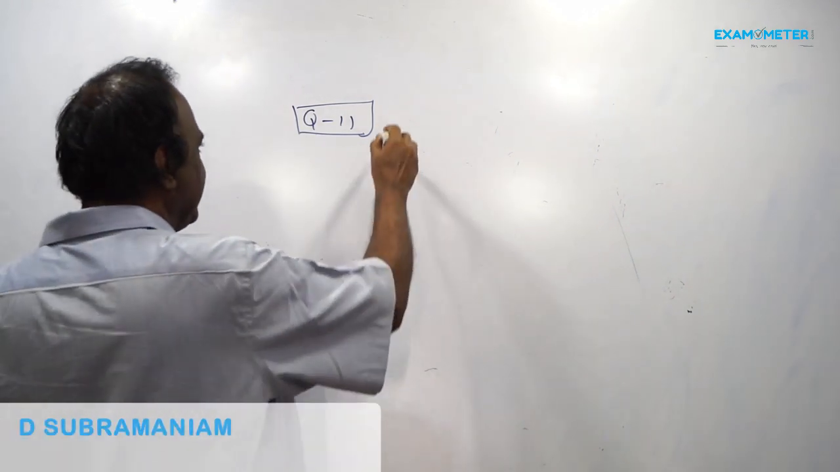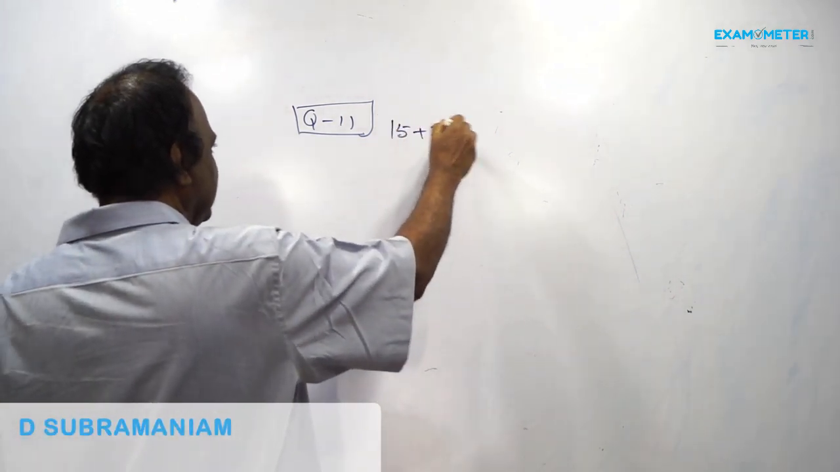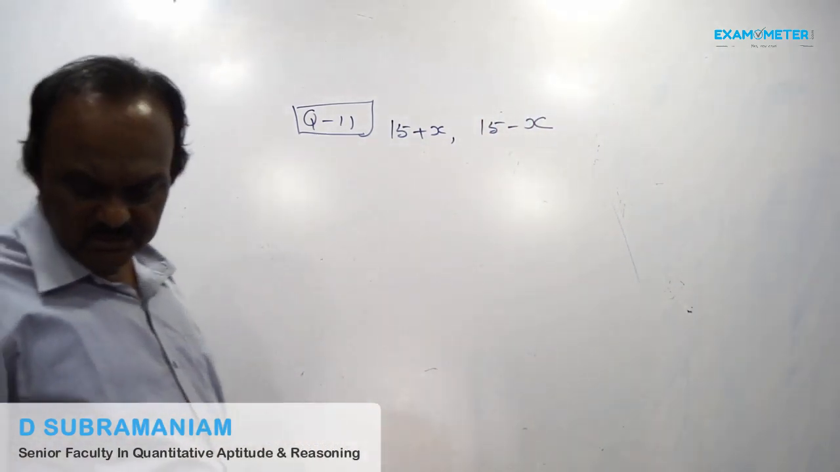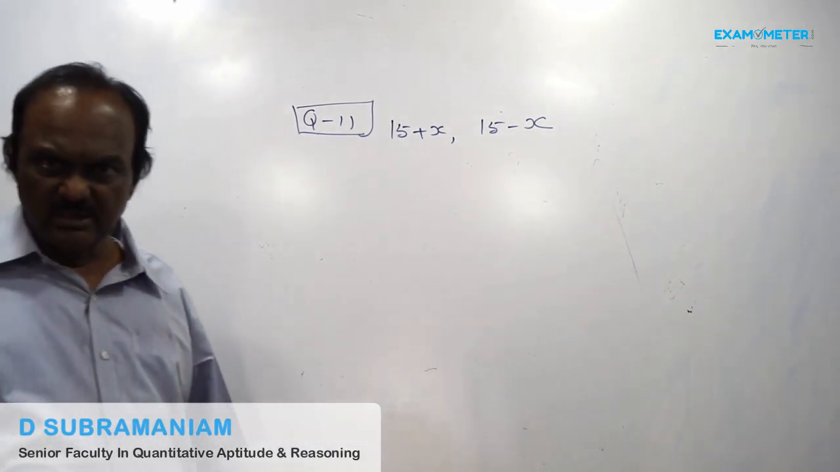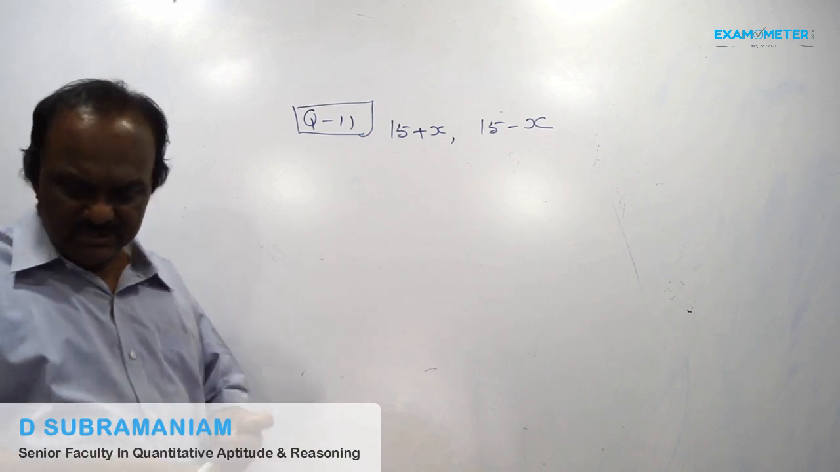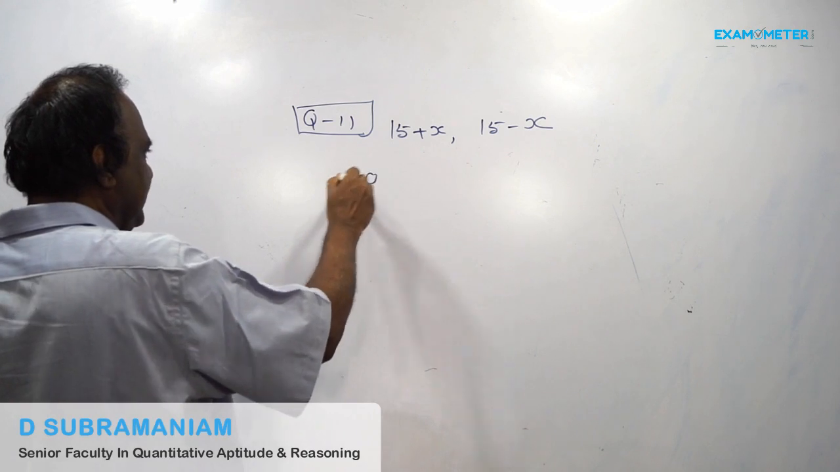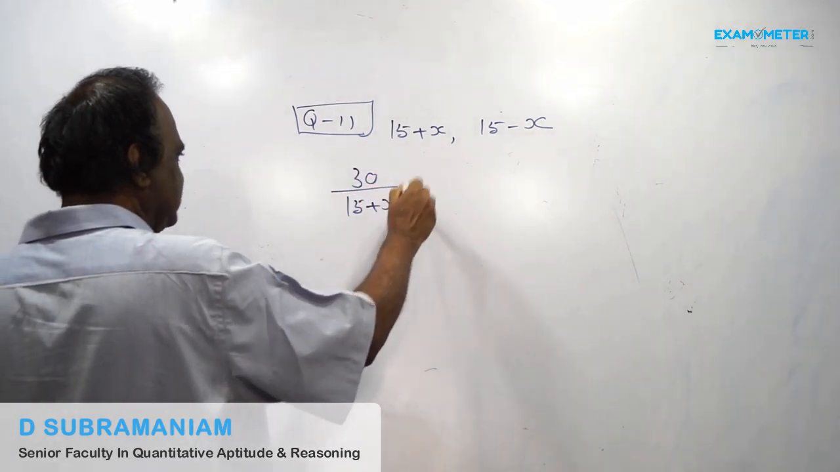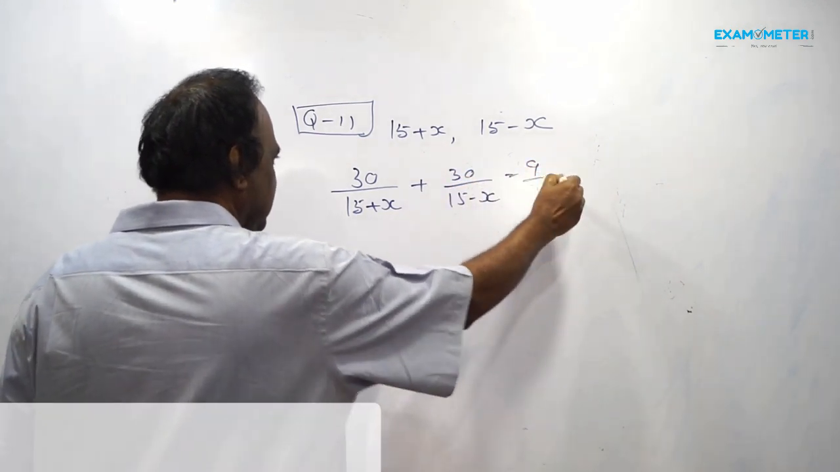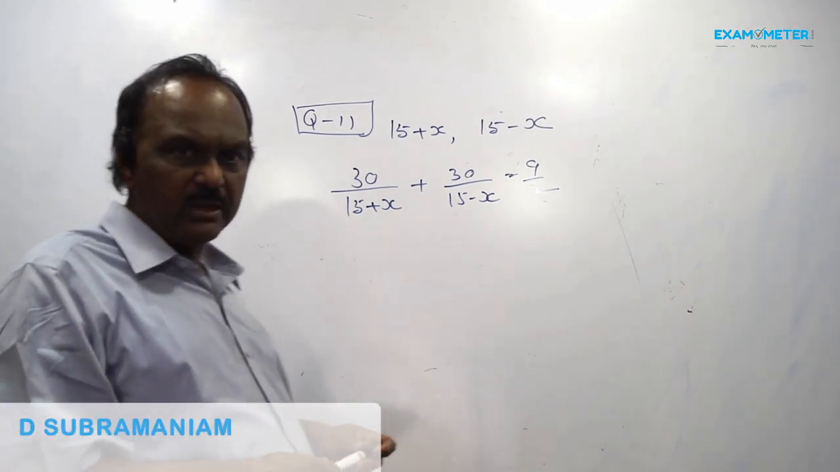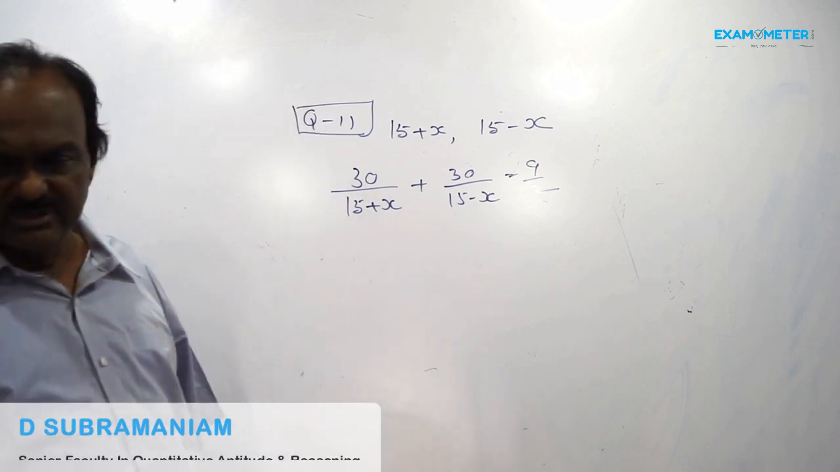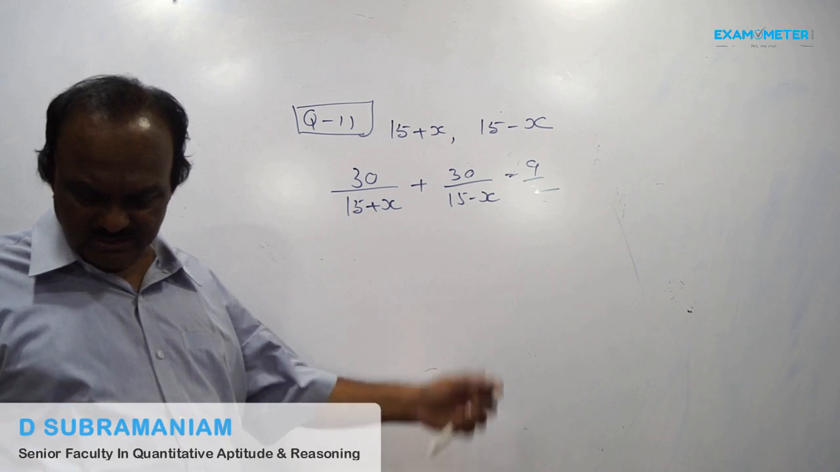So speed downstream will be 15 plus x. Speed upstream will be 15 minus x. Downstream will be more, so 15 plus x. Upstream will be less, so 15 minus x. So 30 divided by 15 plus x plus 30 divided by 15 minus x equals 4.5 hours. 4.5 converted into an improper fraction is 9 by 2.